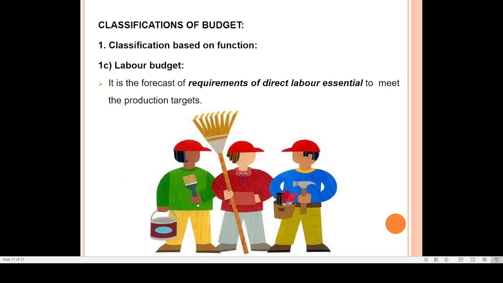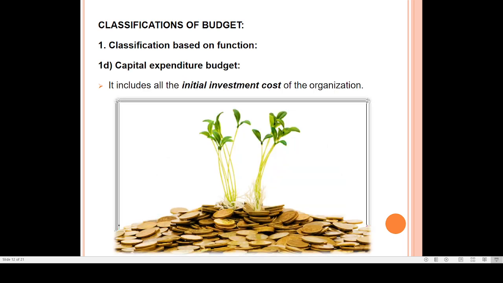Okay, and the last one, labor budget. Under the functions, the last point is a labor budget. The labor budget will decide how much labor is required for producing a particular product. So if I have a target of producing 50,000 units, how many laborers are required? That plan will be done under the labor budget.